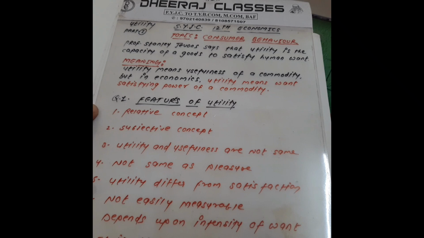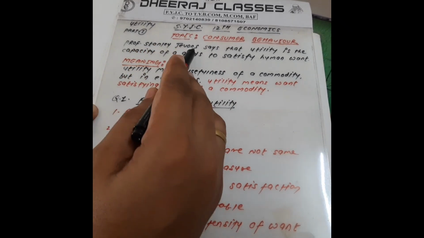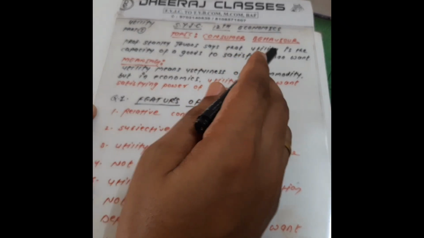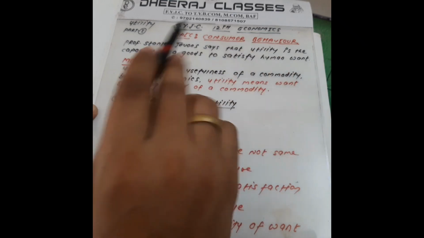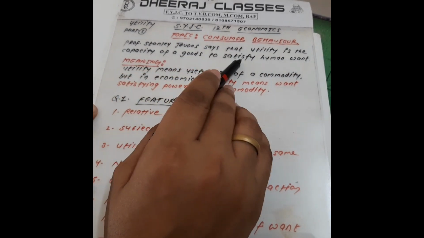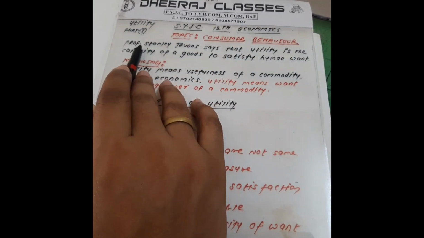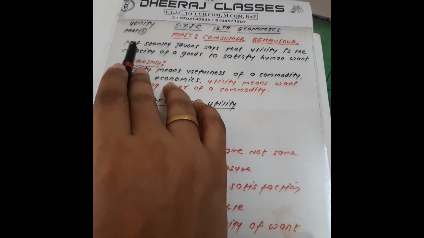Okay, my dear student. According to some economists, Professor Stanley Jevons says that utility is the capacity of goods to satisfy human want. Once again, listen carefully.